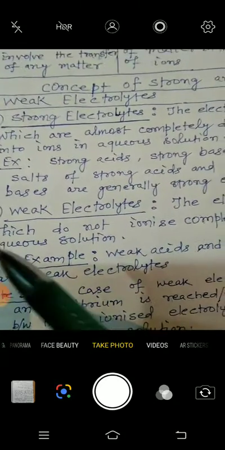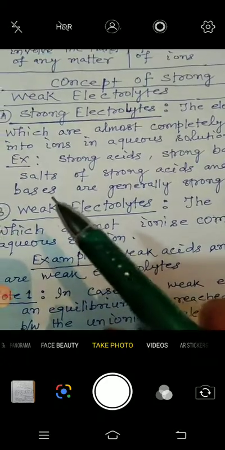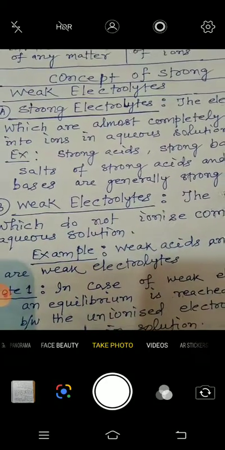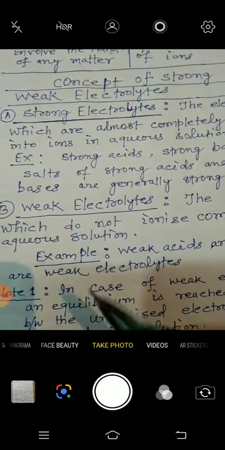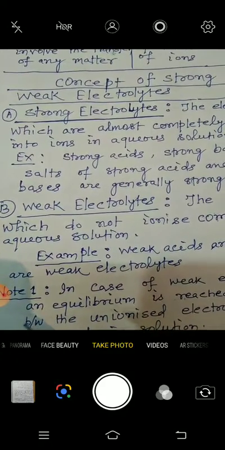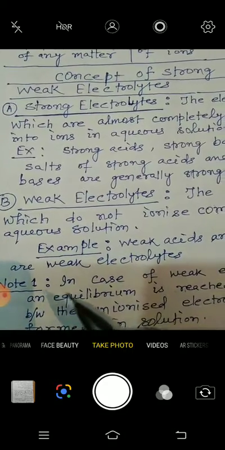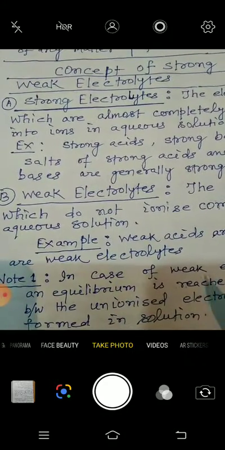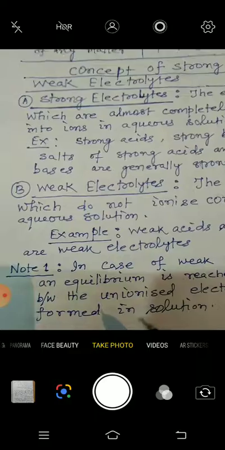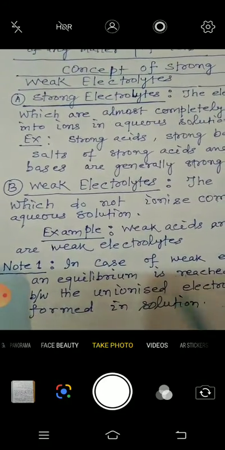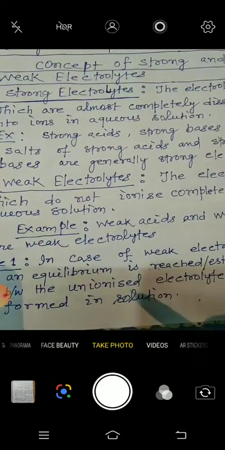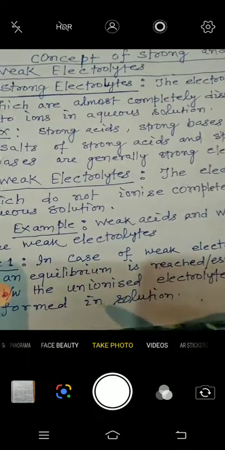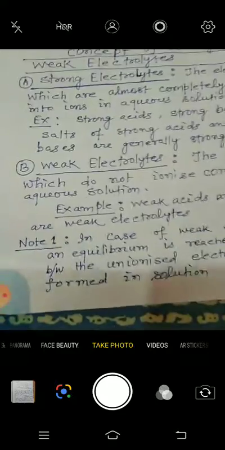But in case of strong electrolytes, all the substance will dissociate into ions, so there will be only one part, that is the product part. But since in weak electrolytes few molecules will dissociate to give ions, it has two parts: one is the undissociated part and the other is the dissociated part. So the case of equilibrium can come in this case. Remember, very important thing.